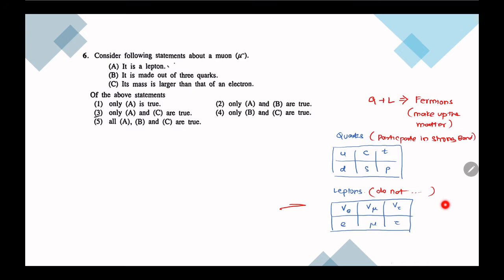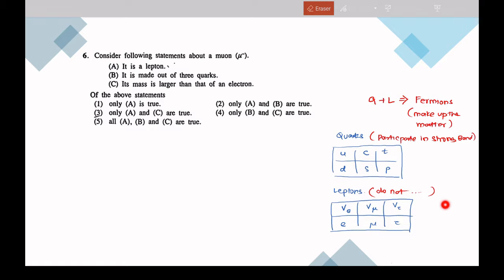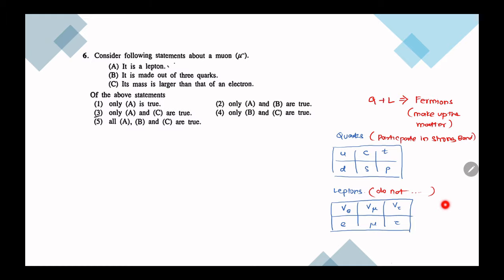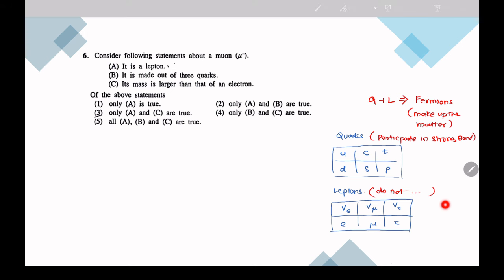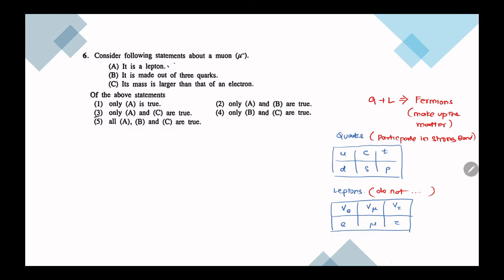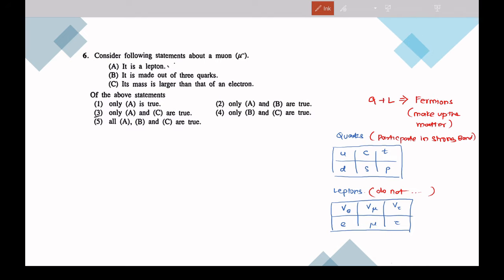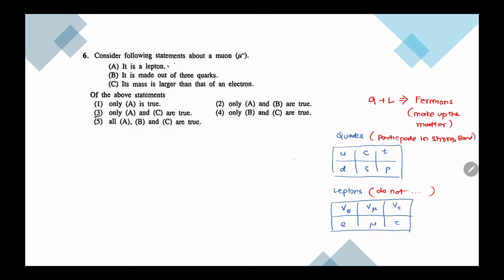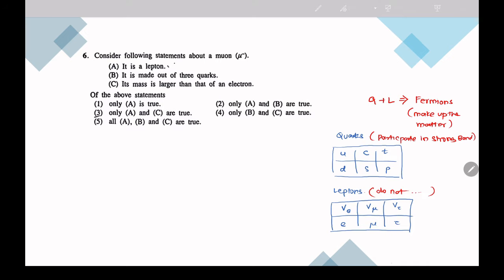Then if you take this table, these have plus 2 by 3 charge, this one has minus 1/3 charge, this one has 0 charge, this one has minus 1 charge.